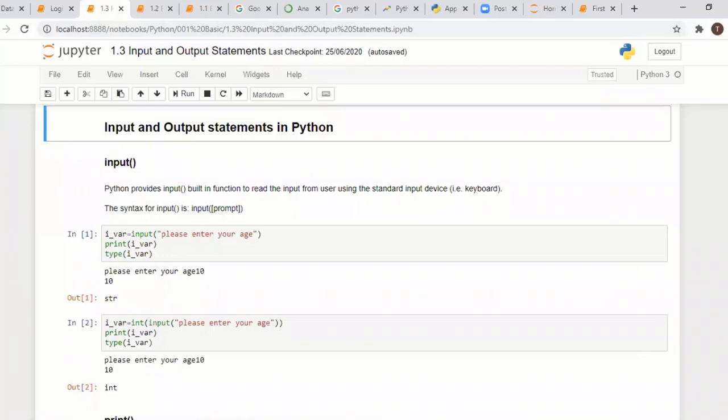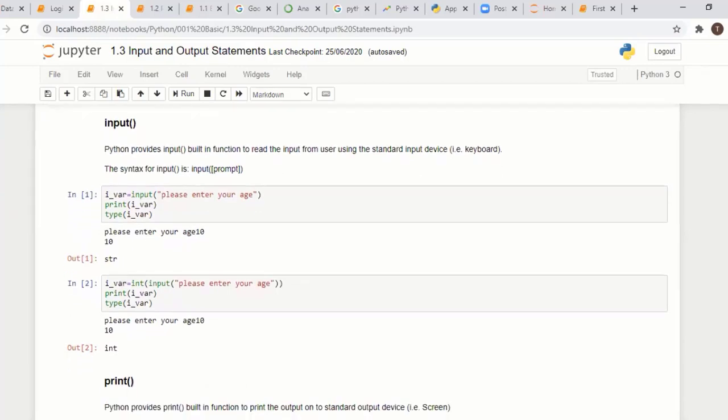Okay, if you write any program, you should have input and output. Input is nothing but getting values from the user through keyboard or mouse. That is called input. For output, you have to show the result to the user. Okay, the ultimate aim is we have to interact with the user. We have to get values from the user, and after processing the logic, we have to give output to the user. That is input and output.